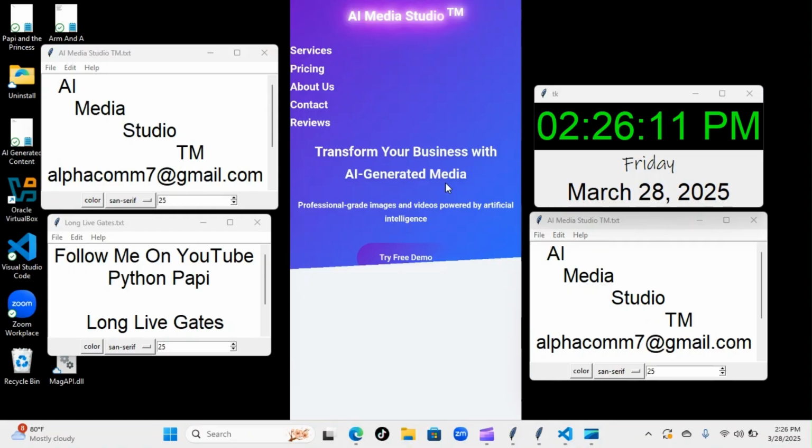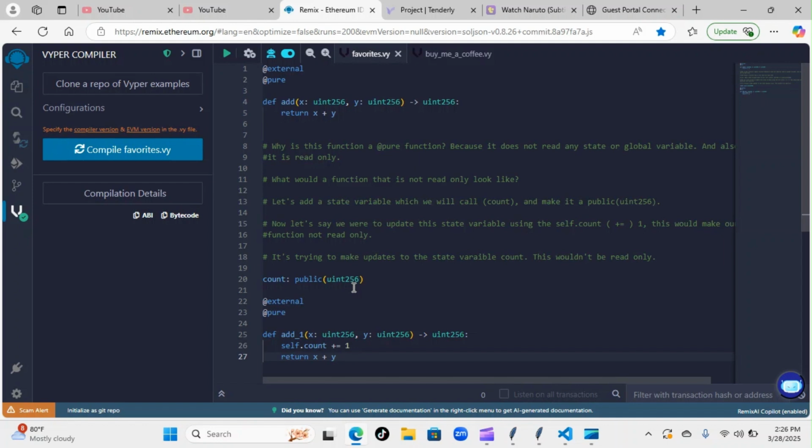All right, on today's episode of Python Papi, we're back inside our smart contracts project. Let's have a look at what we're going to be going over today. I told you that we're going to be going over this code here from our VS Code. So I actually brought the entire code over from VS Code to our Remix IDE. This top one is the one we're going to be running today. This bottom one is just here for example, so I can show you what's going to be going on.